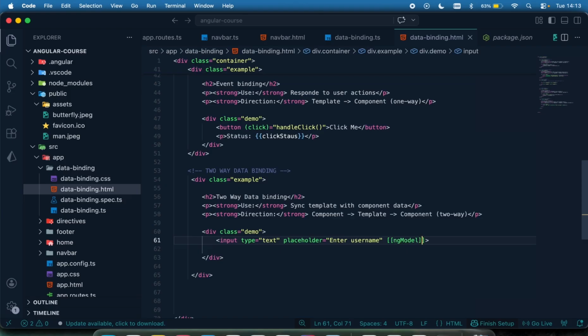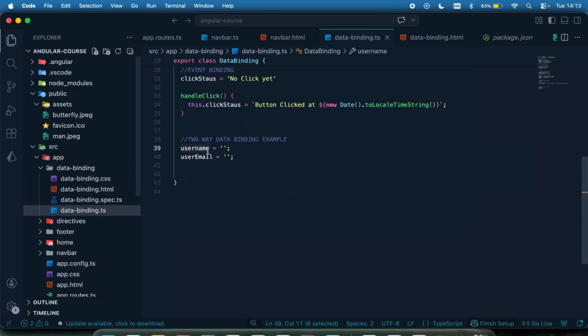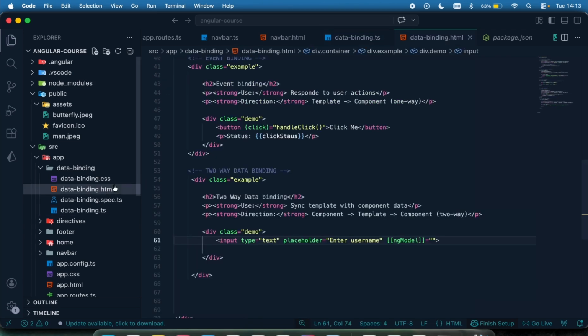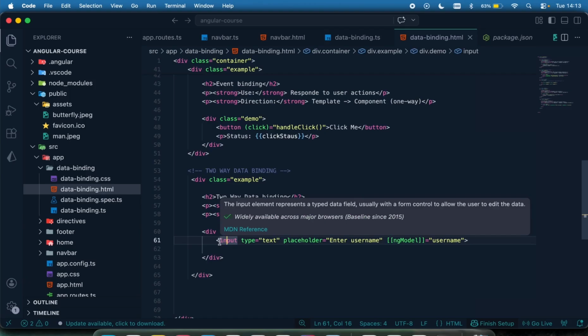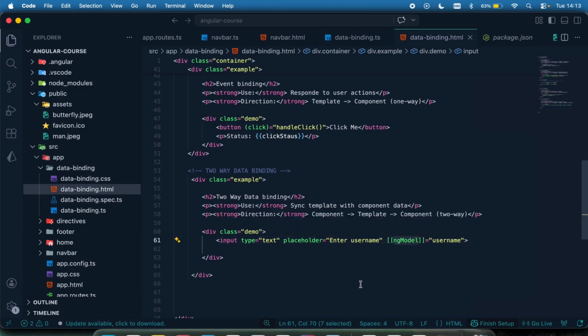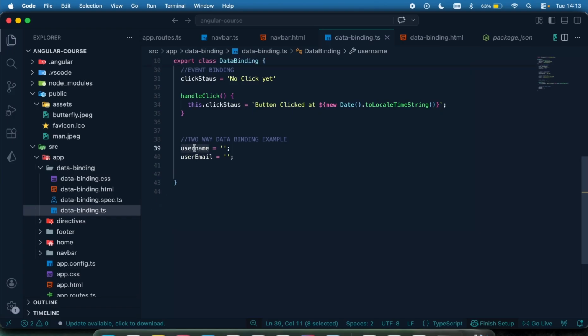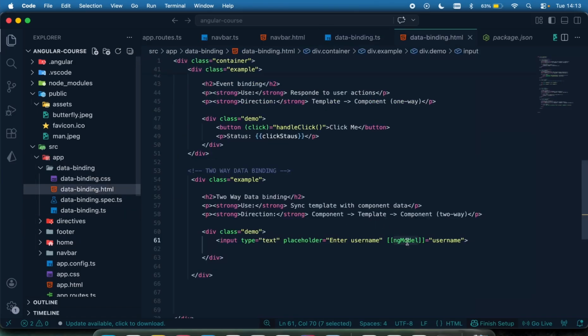So by doing this and then saying equal to, you get hold of this variable right here called username. When you do something like this, whenever a user is typing in any value right here, the ngModel is going to intercept those values and save them in the username right here. At the same time, we can also get hold of that value and display it right here for the user. So this is how we use two-way data binding by using the ngModel. Very, very important.